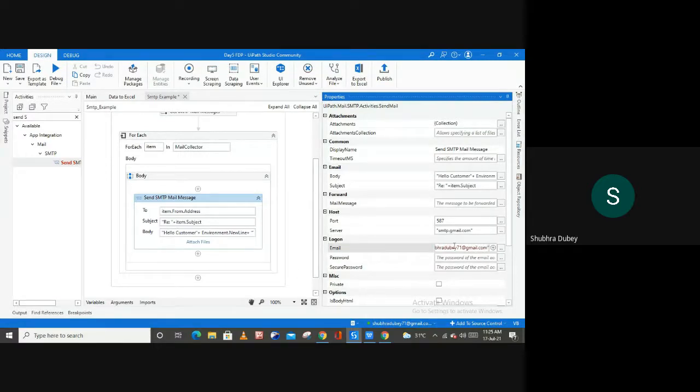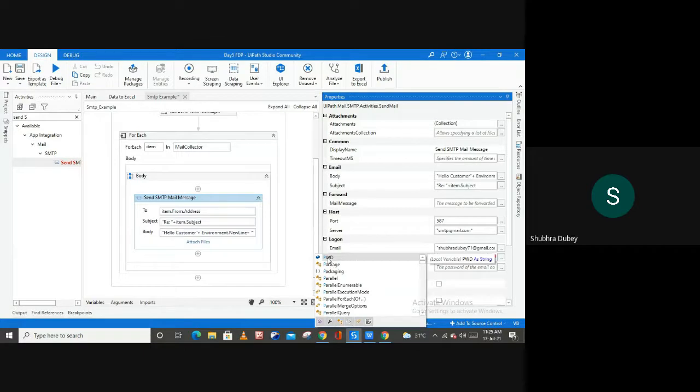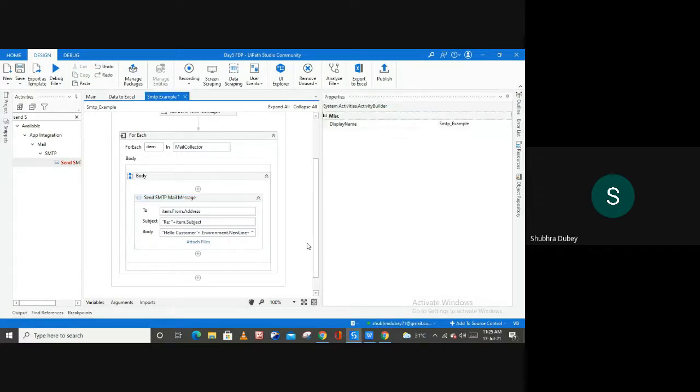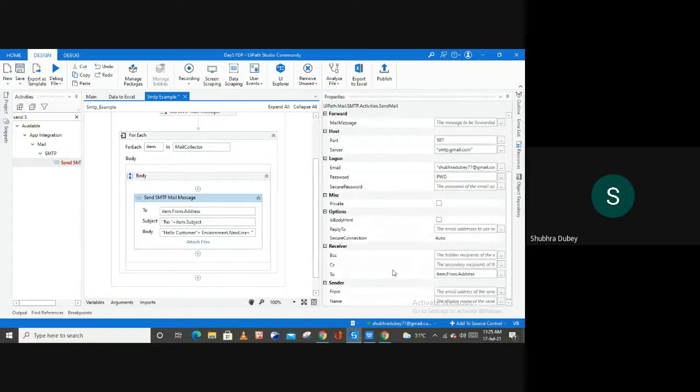And inside of the password we can simply pass our valid password. And now all the marks are gone. So let me check the other thing. This is not a mandatory field. If you want to fill BCC or CC here, you can, but this is totally optional.